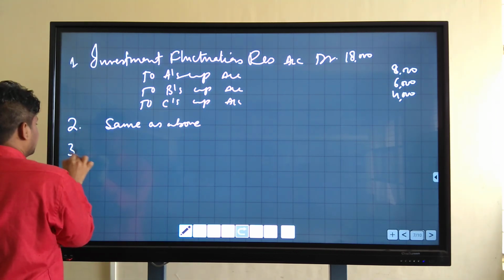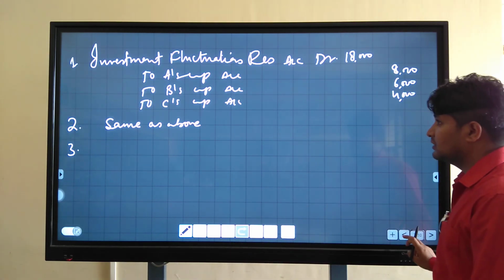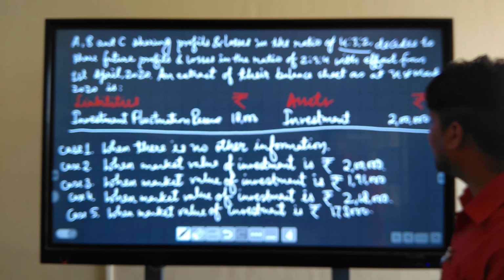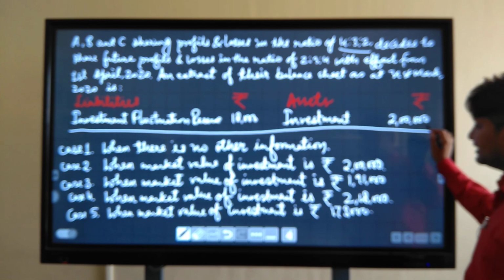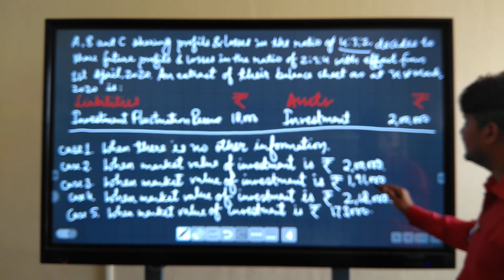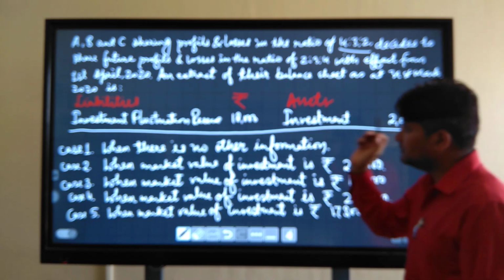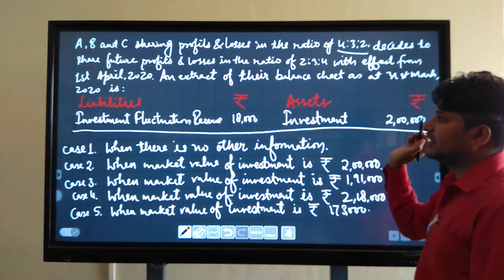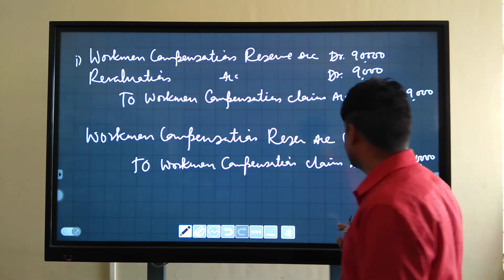And third case is when market value of investment is 1,91,000. Investment book value cost is 2 lakh, but market value is 1 lakh 91,000. There is a difference of rupees 9,000. So you will recover from this investment fluctuation reserve, you will deduct 9,000 from this reserve, and you will pass an entry.